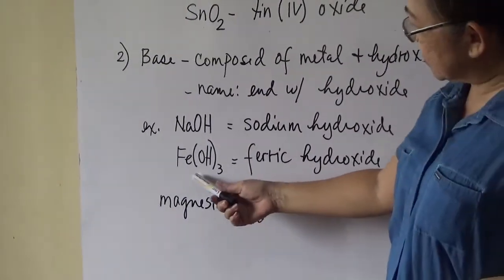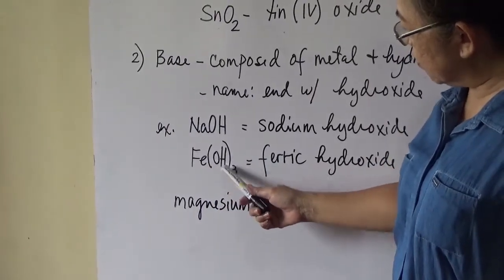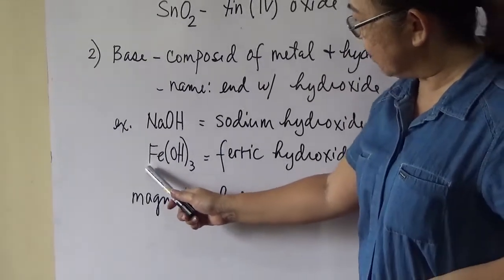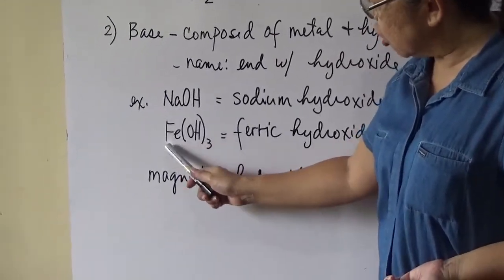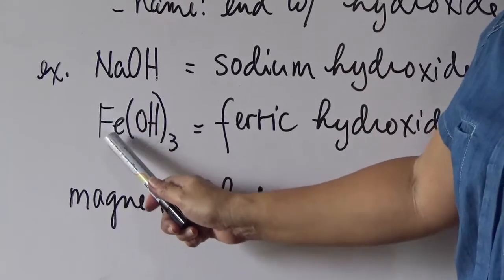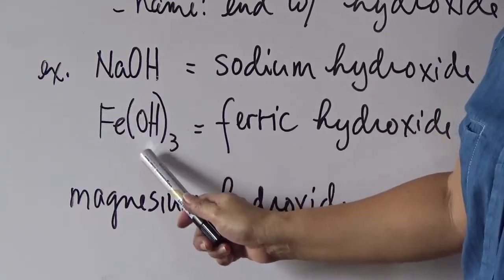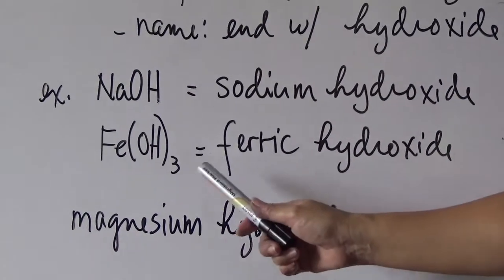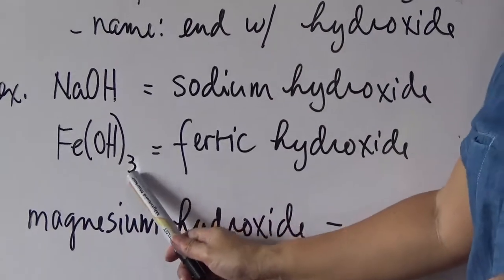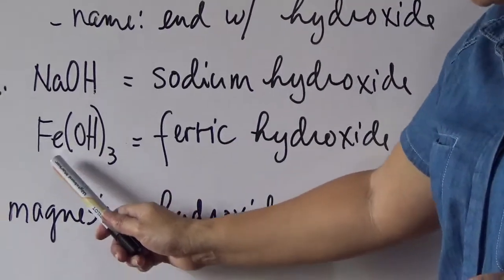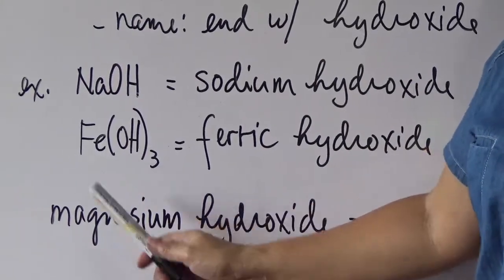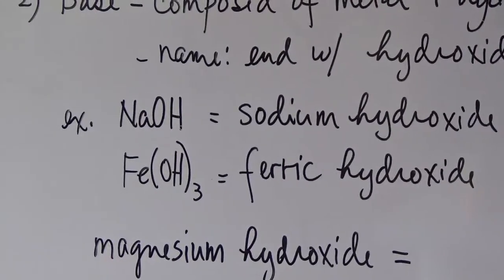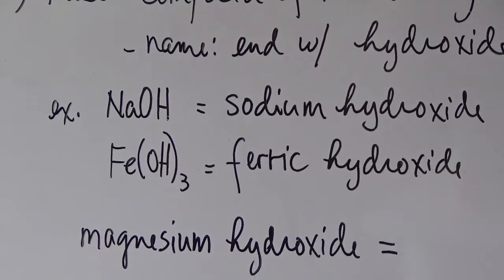Now in this case, for example, you have iron, then OH3. Why do you have 3 here? OH, take note, is -1. So the 3 here is the charge of the iron, so it is +3. It means it is the iron which has 2 charges, the +2 and the +3. Since it is 3 here, the 3 is the charge of the iron. And take note, iron is a cation with variable charges, +2 and +3.